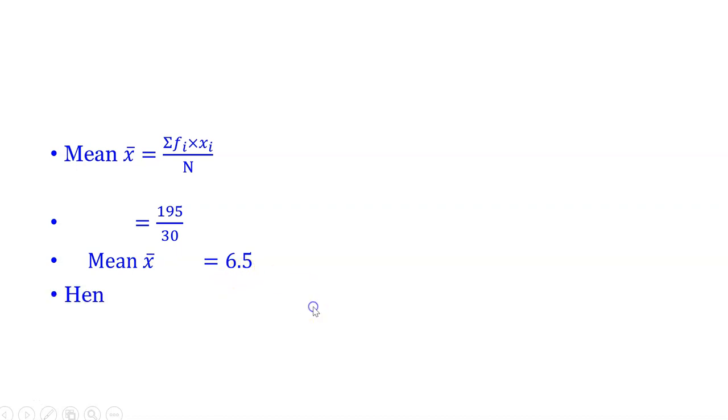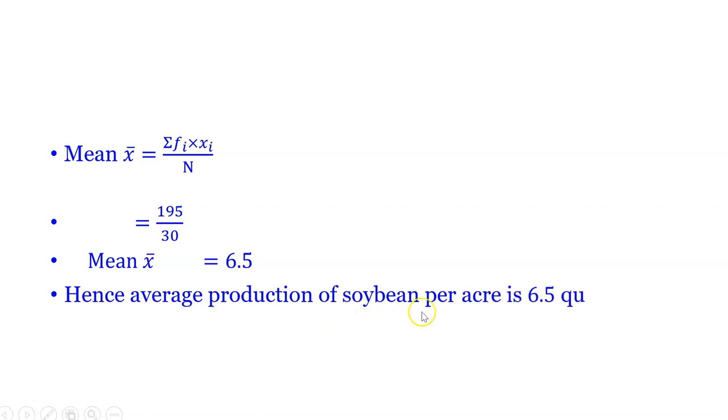And therefore by the formula, mean x bar is equal to sigma fi into xi upon N, that is 195 upon 30. If we divide it, then you will get x bar is equal to 6.5. And hence the average production of soybean per acre is 6.5 quintal.